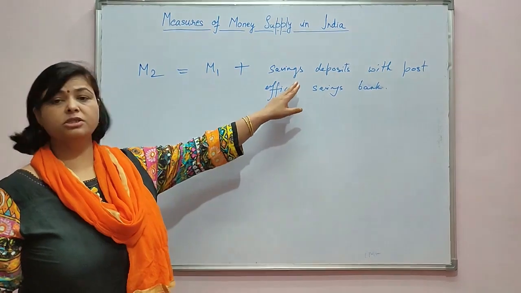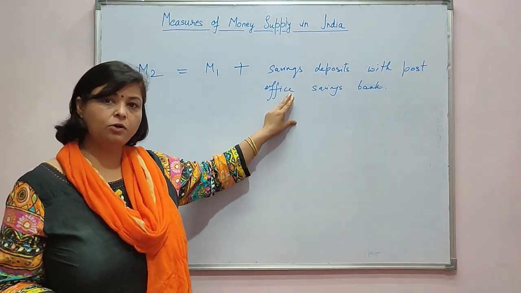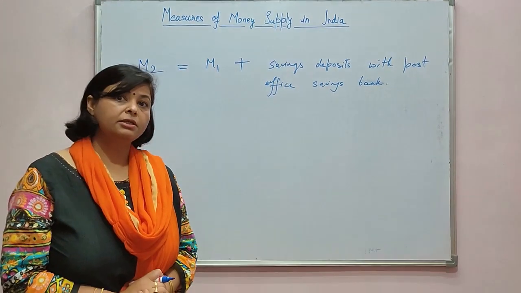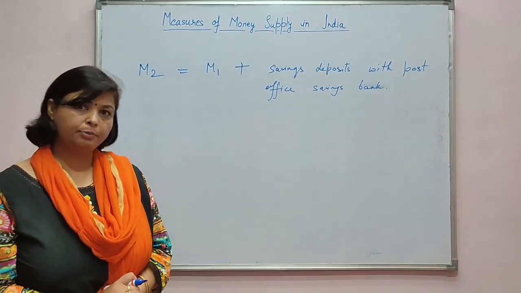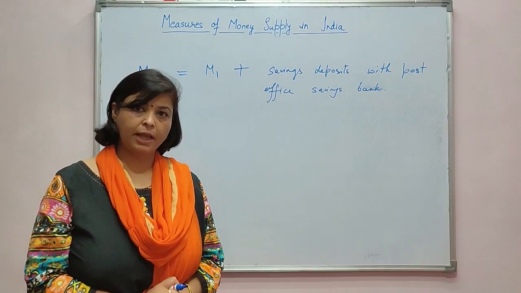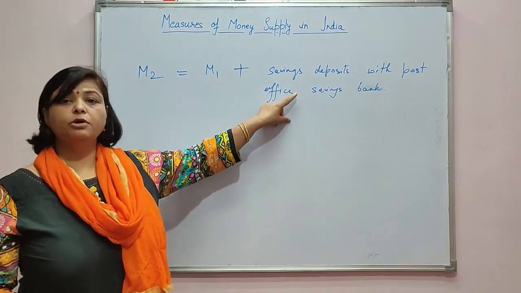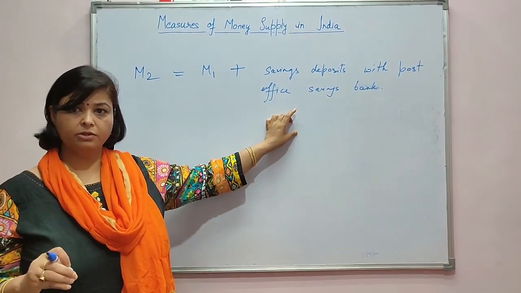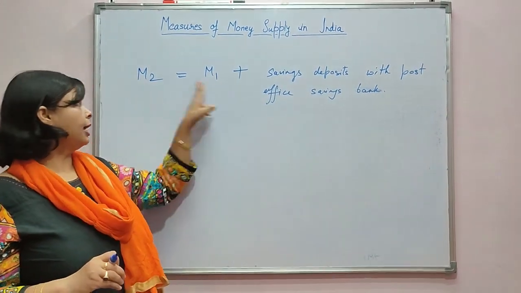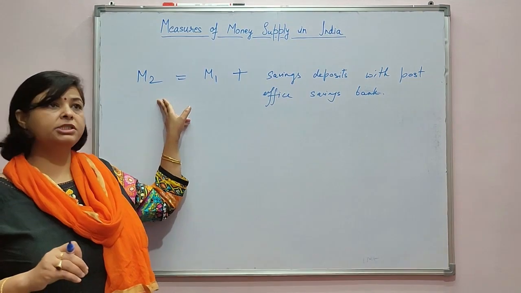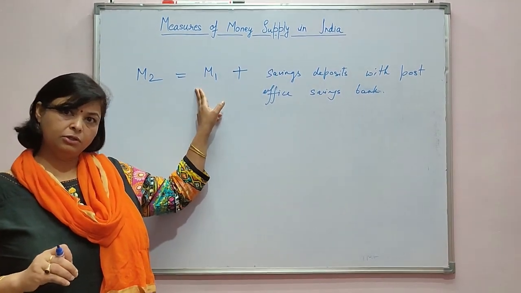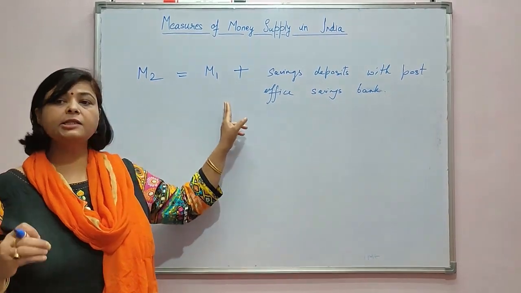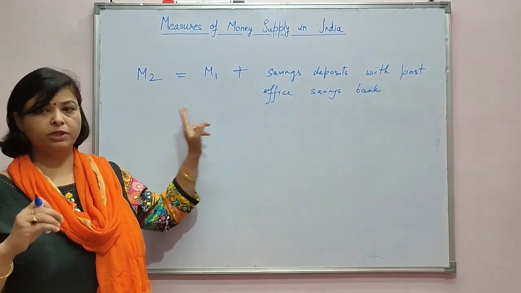Savings deposits are also savings accounts which we open with the post office, but these are less liquid than demand deposits of commercial banks, because these deposits cannot be encashed by using check. So that is why M2 is a broader concept than M1, as well as less liquid than M1.